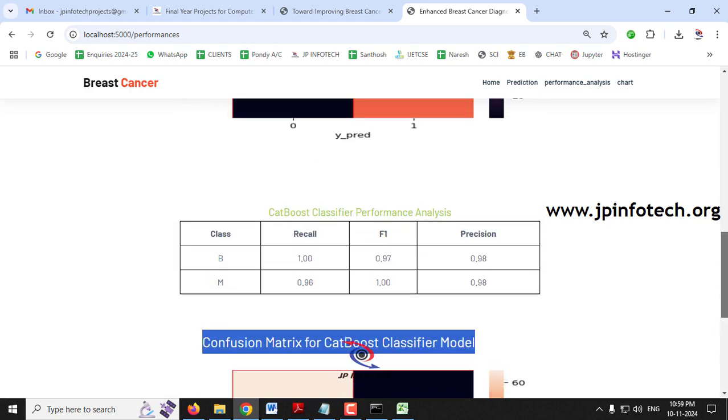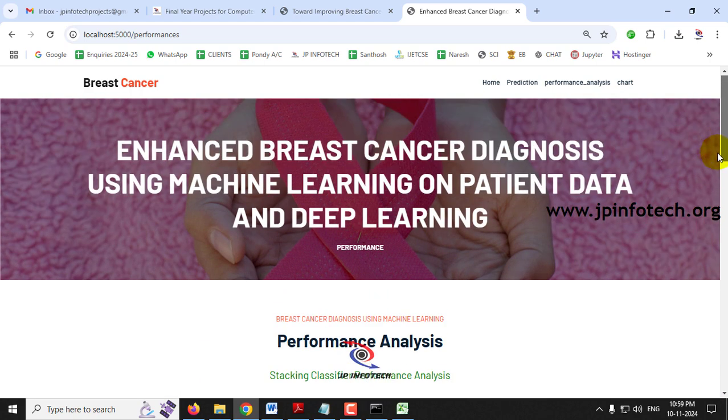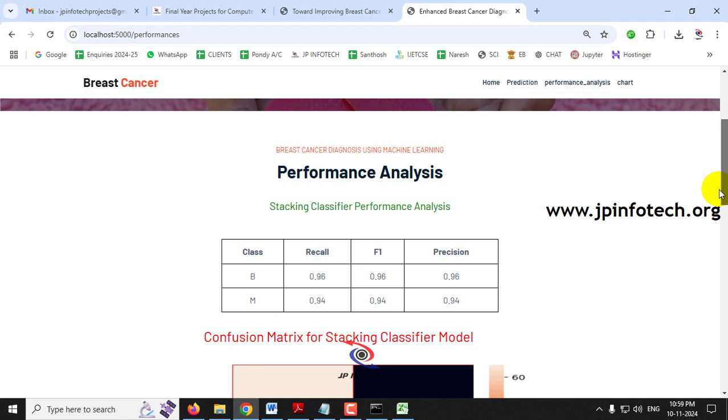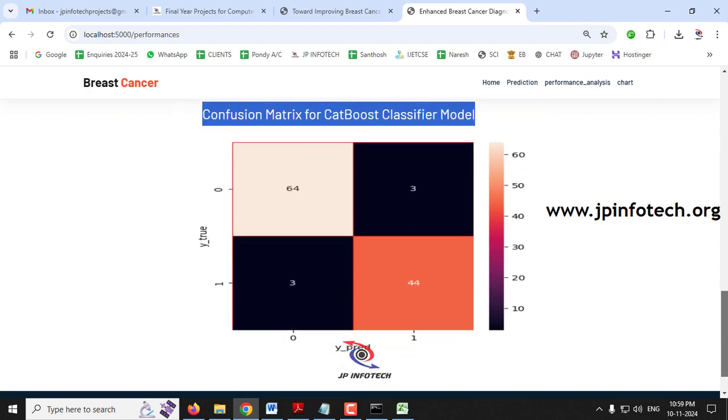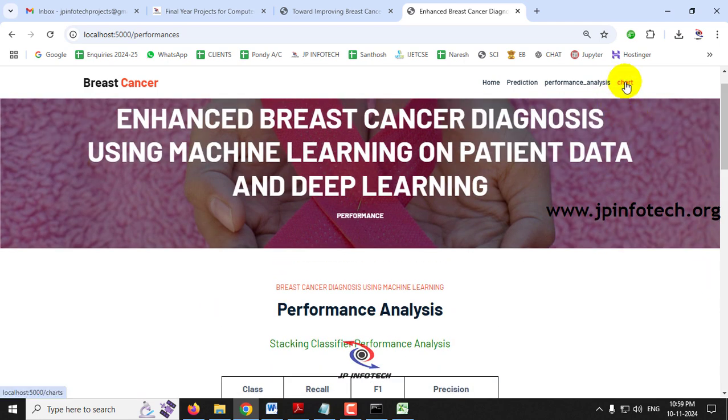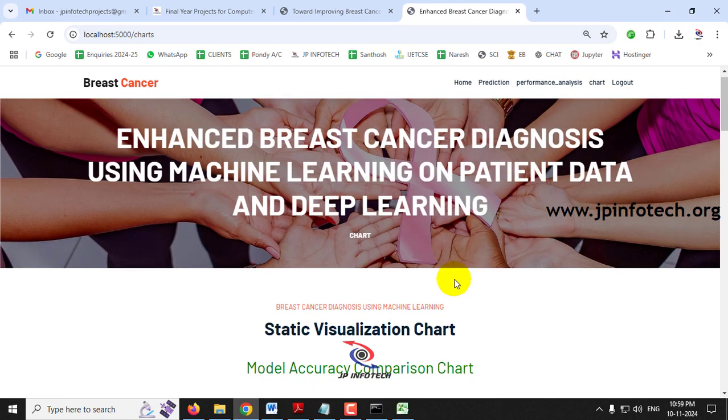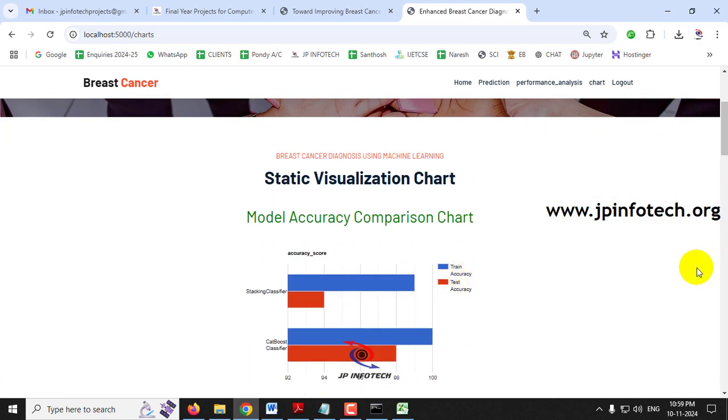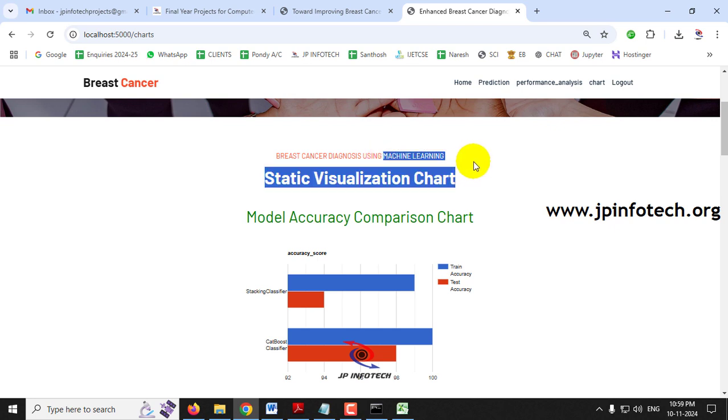So this performance analysis part covers the machine learning models, the stacking classifier and the CatBoost, whichever we have implemented. And finally we can move to the chart part. Here you can see the static visualization charts for the machine learning part.